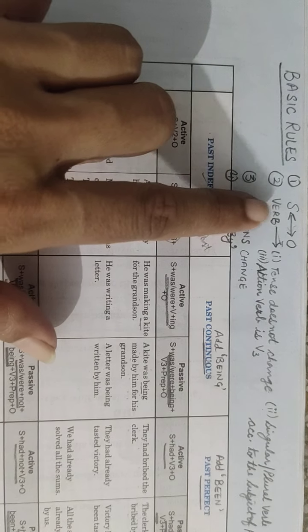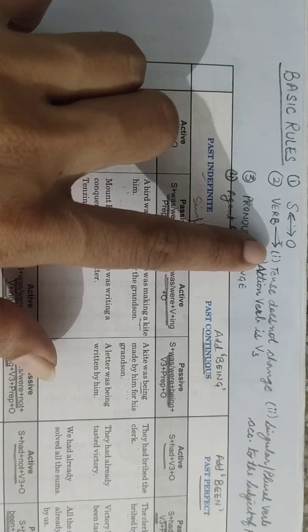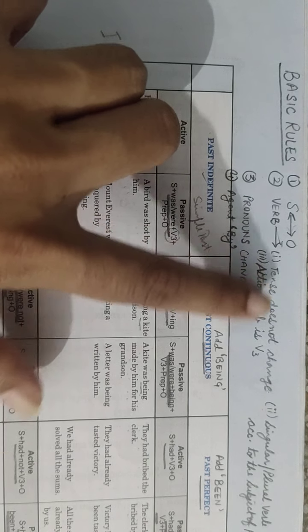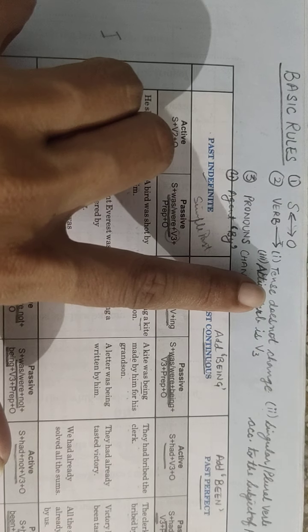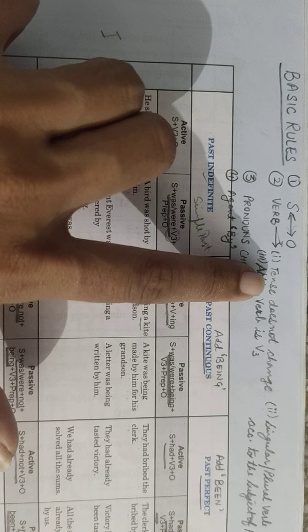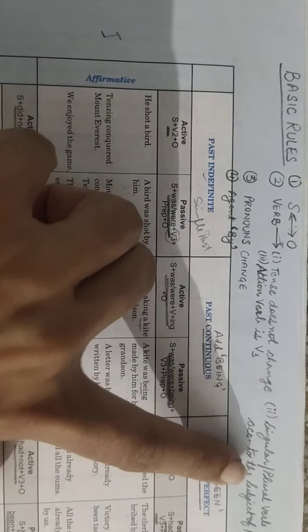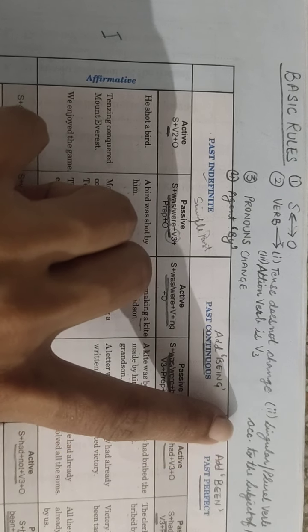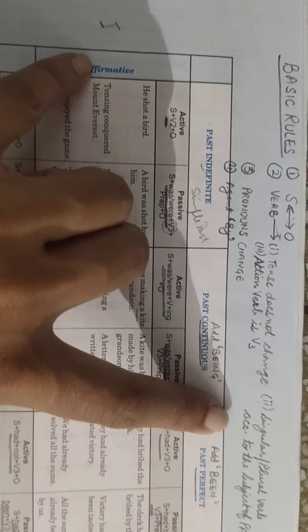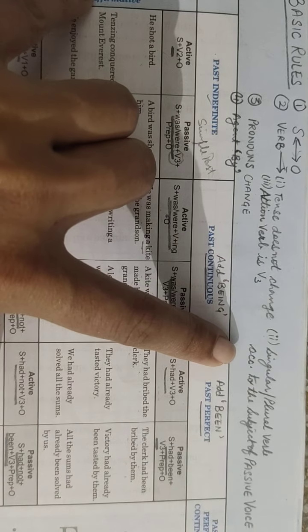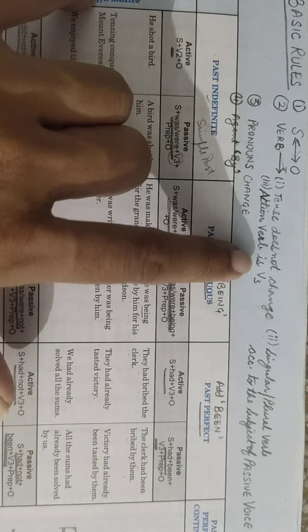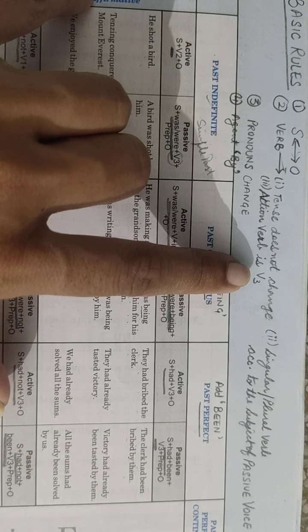Then comes a change in the verb, which is foremost is that you have to remember tense does not change, means the verb remains in the same tense, but what is changed? Singular and plural verbs are changed according to our subject of the passive voice. Further, the action verb is always in its third form.